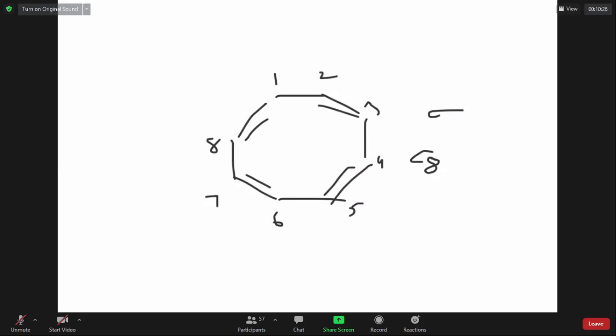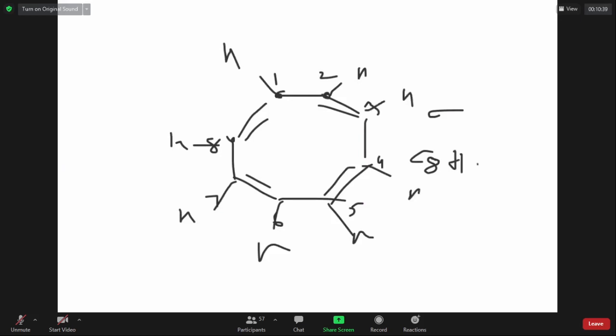Whenever a carbon is making 3 bonds, it should have an extra hydrogen, because carbon is always tetravalent. We can very quickly see it is C8H8. It has 16 atoms. And the number of sigma bonds is 16, because in a structure with one ring, the number of sigma bonds is equal to the number of atoms. Yes or no? Yes, sir.